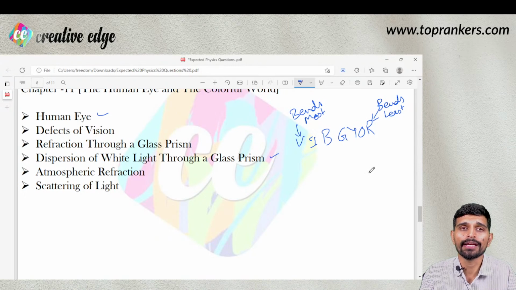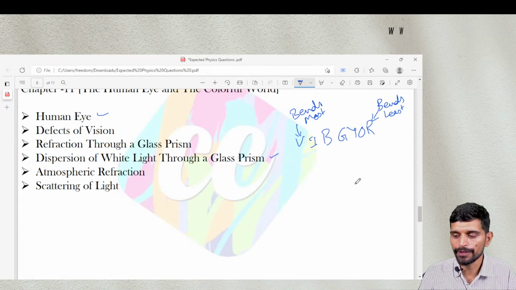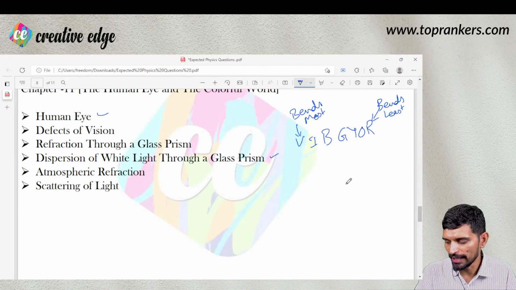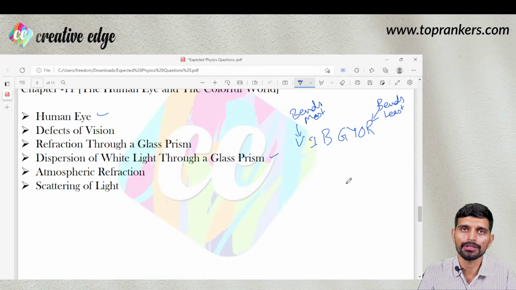In fact, twinkling of stars is due to scattering of light or different atmospheric refraction layers. As we move away from the earth, the density of the atmospheric pressure reduces, so that causes further refraction in the movement of light.